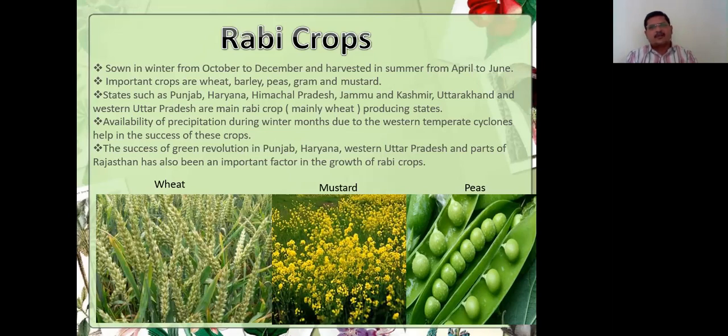The success of the green revolution in Punjab, Haryana, Western Uttar Pradesh and parts of Rajasthan has been an important factor in the growth of Rabi crops.